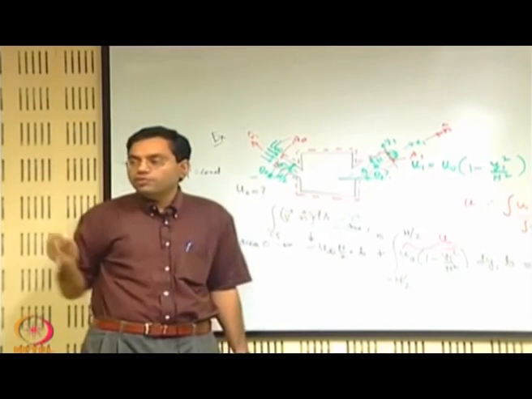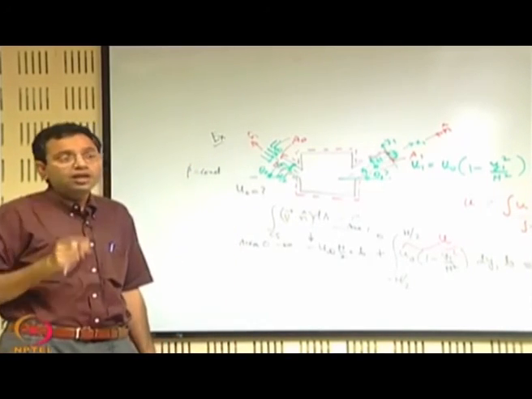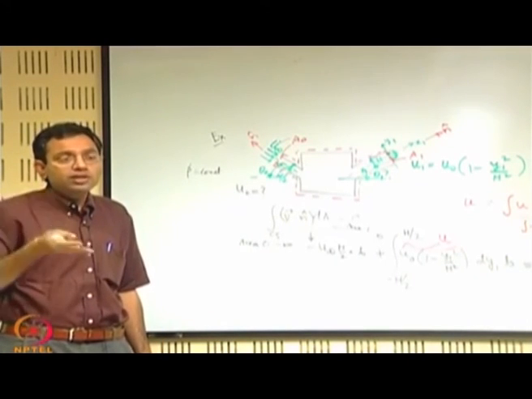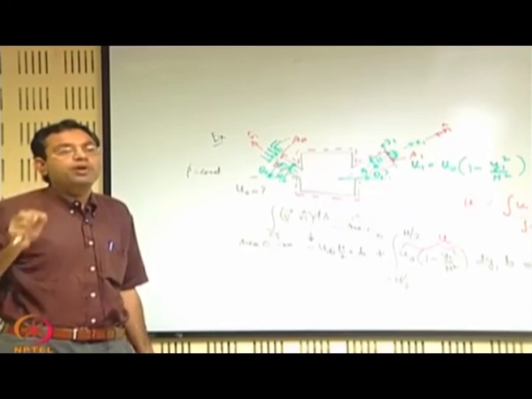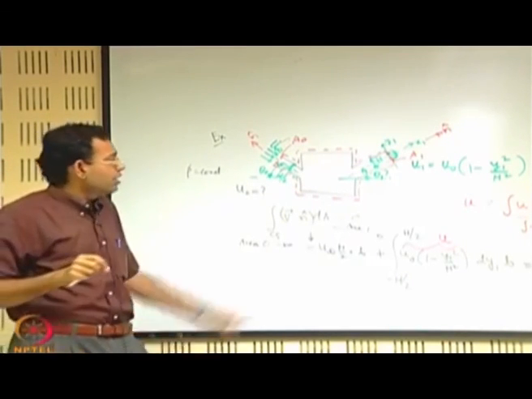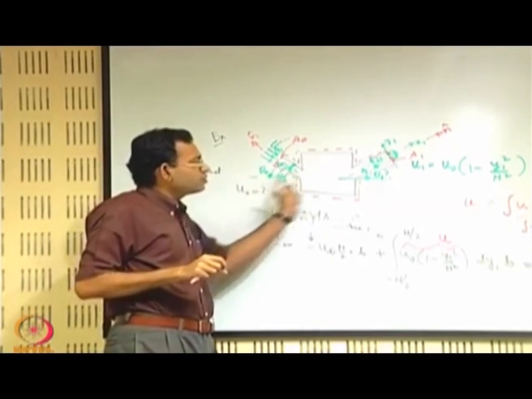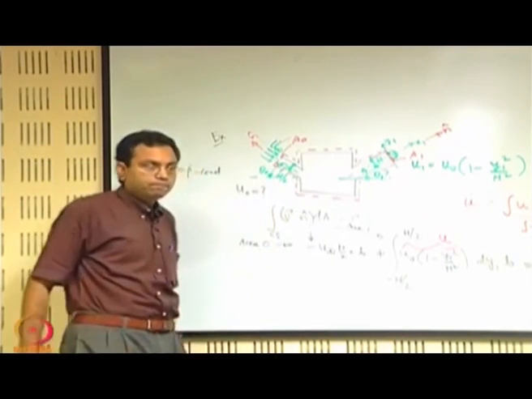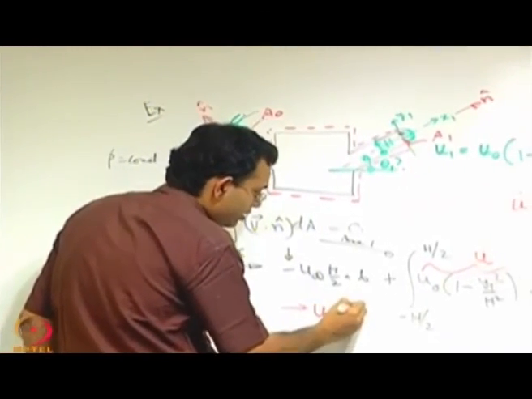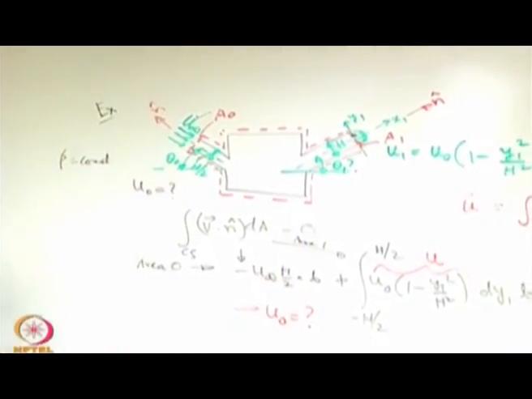So, it is not the area of a point 1 or something like that, but there we used velocity at the point 1. The reason is that in Bernoulli's equation we used velocity at a point. So, we had to link it with velocity at a point. Now, we are linking things through velocity over an area. So, if you complete this problem, you will get what is u naught, because all other things are known.